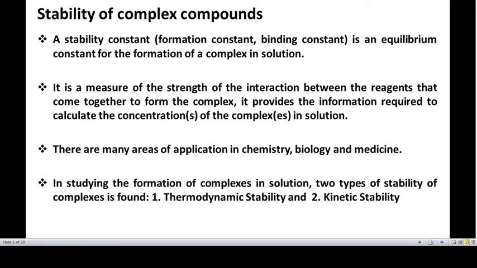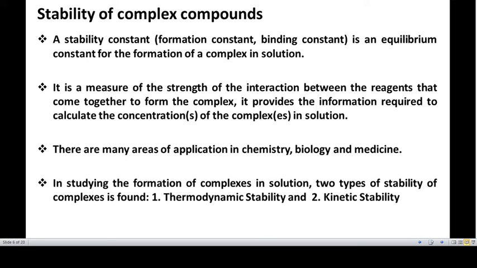Let us see what is meant by the stability of complex compounds, and we should know the stability constant for the formation of a complex compound. A stability constant or formation constant, also called binding constant, is an equilibrium constant for the formation of a complex in solution.